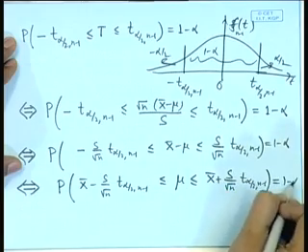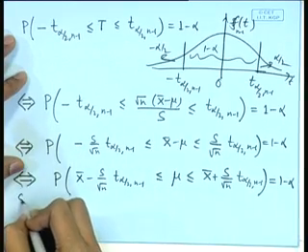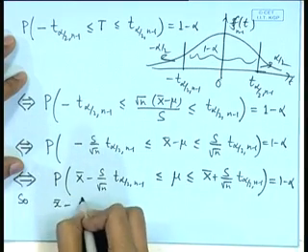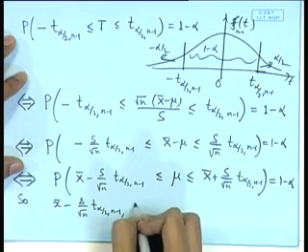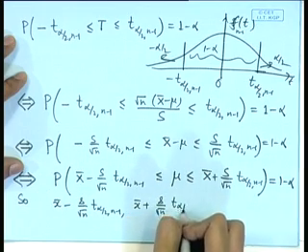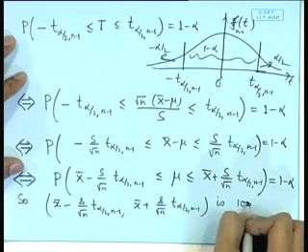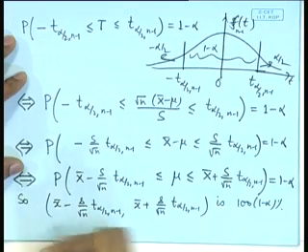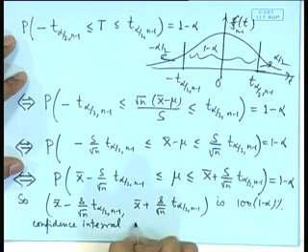So, this probability is equal to 1 minus alpha. So, x bar minus s by root n t alpha by 2, n minus 1 to x bar plus s by root n t alpha by 2, n minus 1 is a 1 minus alpha percent confidence interval for mu.